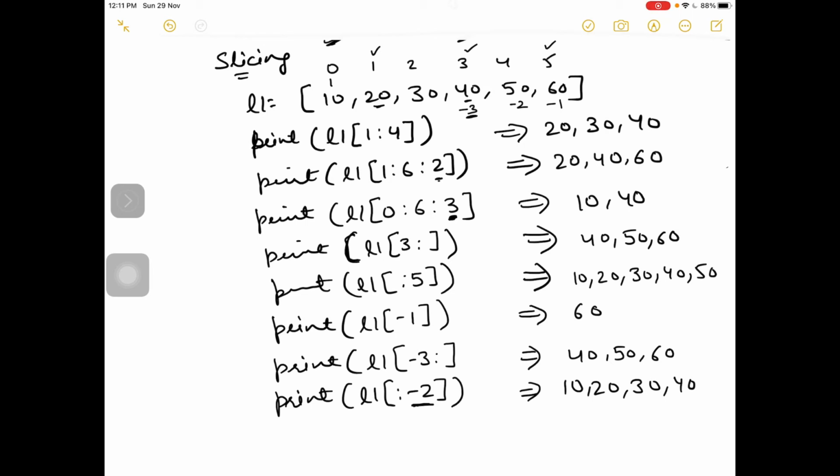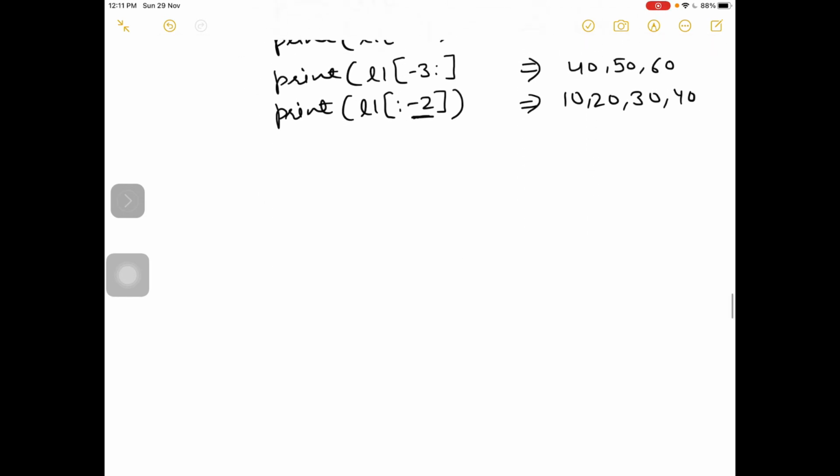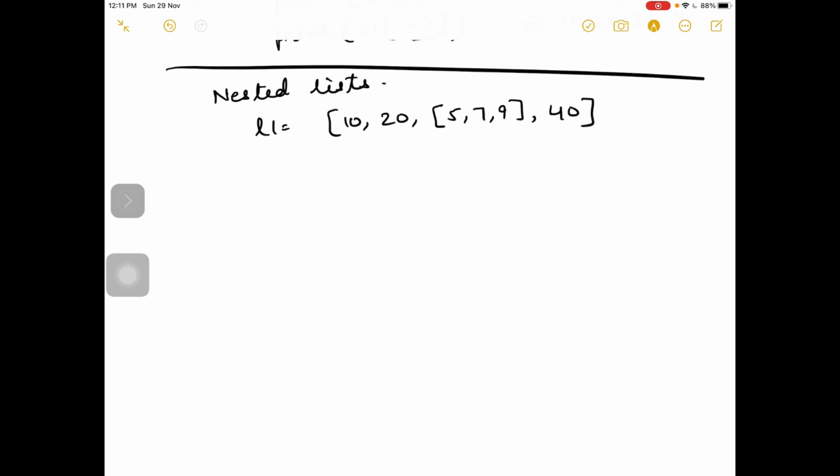It is used whenever you want to extract items from a list. So the next operation we will study is nested list. We have already discussed nested list earlier also. So I am taking one example. Suppose L1 has 4 elements. It means L1 is a nested list because it is containing items as a list also. It has one item which is a list itself. So it is called nested list.